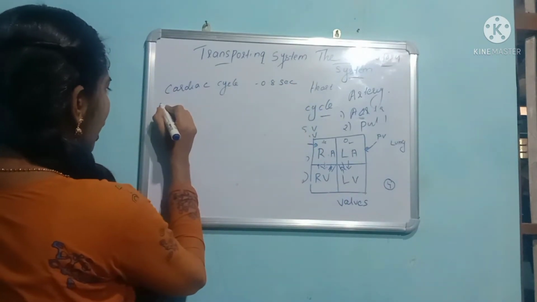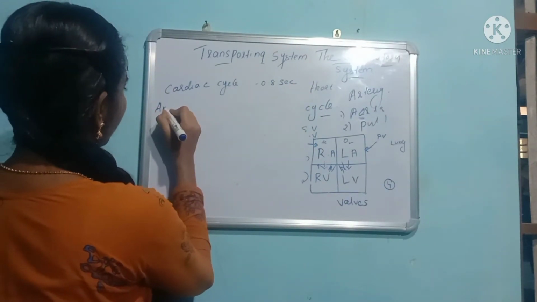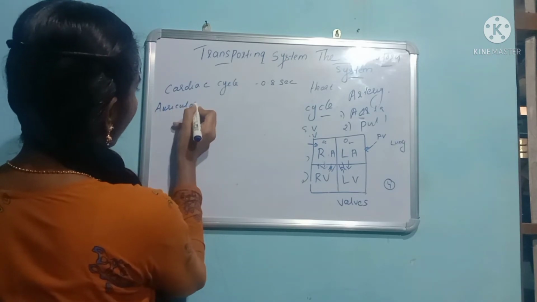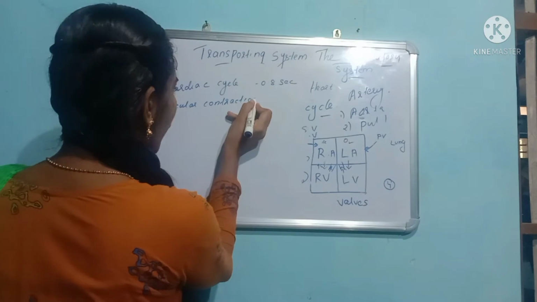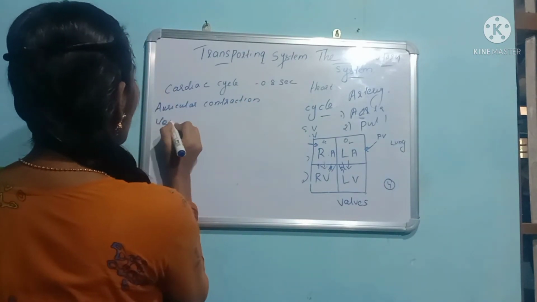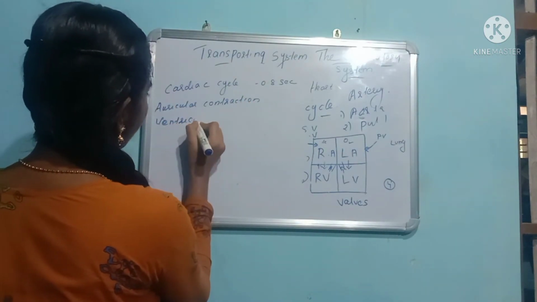In the same way, what is the time taken for the auricular contraction and the ventricular contraction?